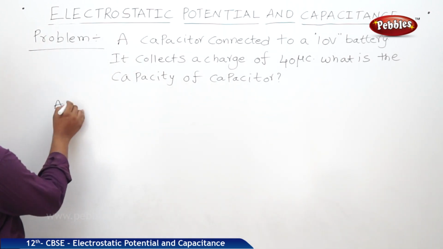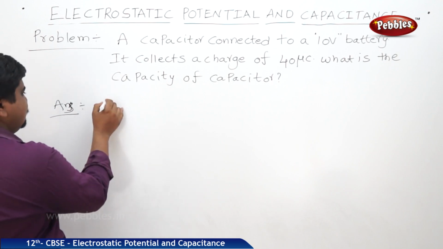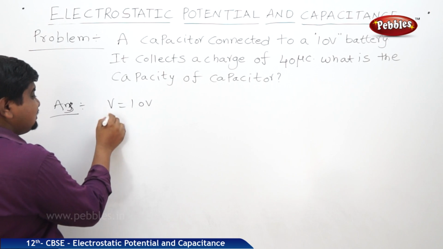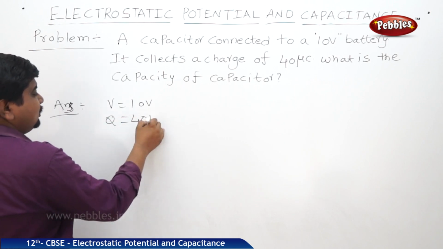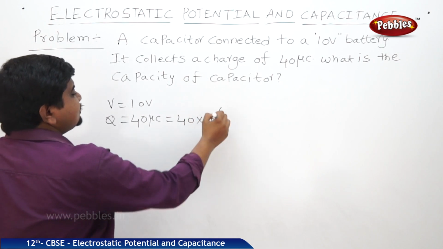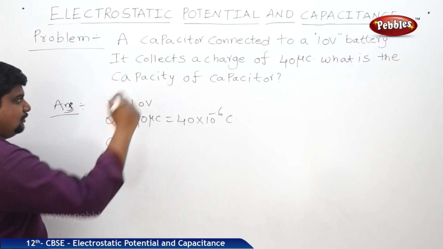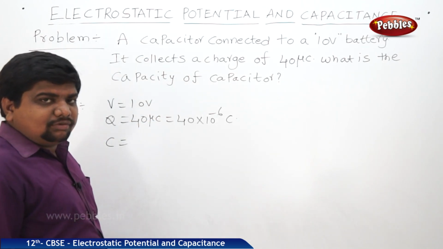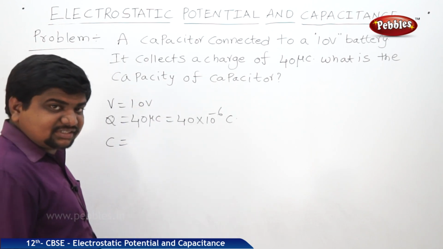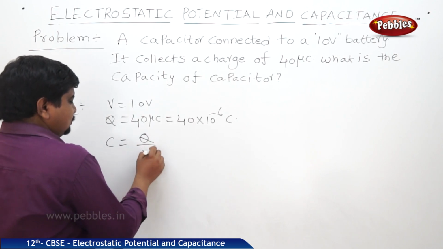Yes, the solution is like this. What are the given things? Potential difference is 10 volts. How much charge is it collecting? 40 microcoulombs, means 40 into 10 to the power of minus 6 coulombs. What is the formula of the capacitance of a capacitor? C is equal to Q by V. Now substitute.